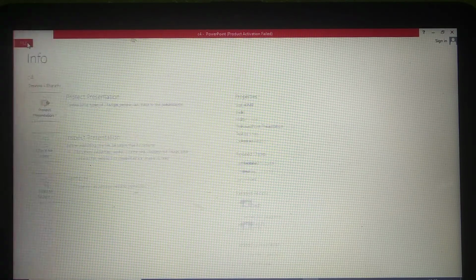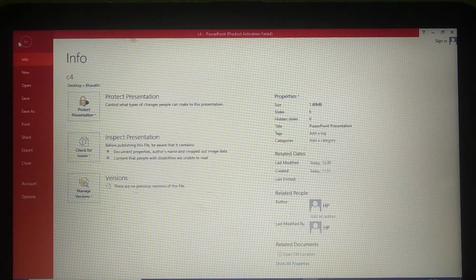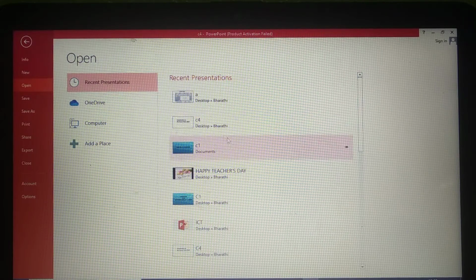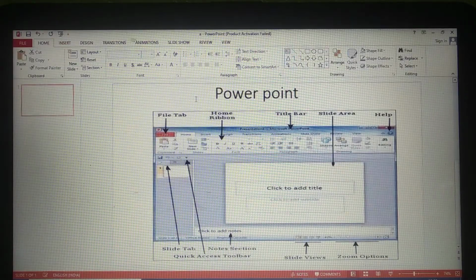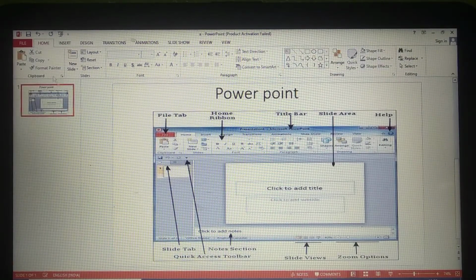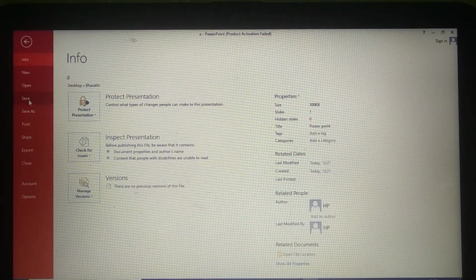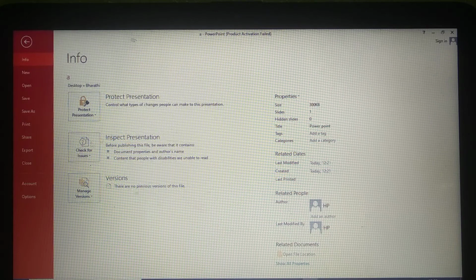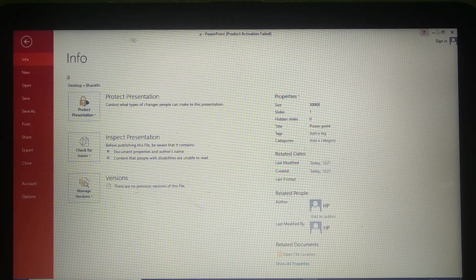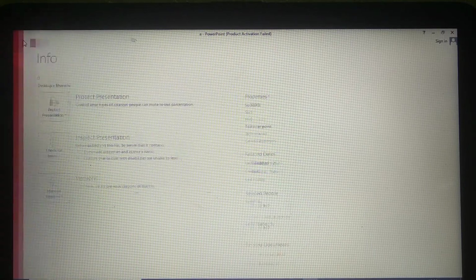Okay, we will go back. So those are the 4 options in the File tab. New, you can open a new blank presentation. Open, an already existing one. So now we will open that A. We have given the A here. See. When you click on that, it will be opened. Okay, next one you can save. By giving some file name, you can save that presentation. You can take the printout and we can close it. So we'll go back.